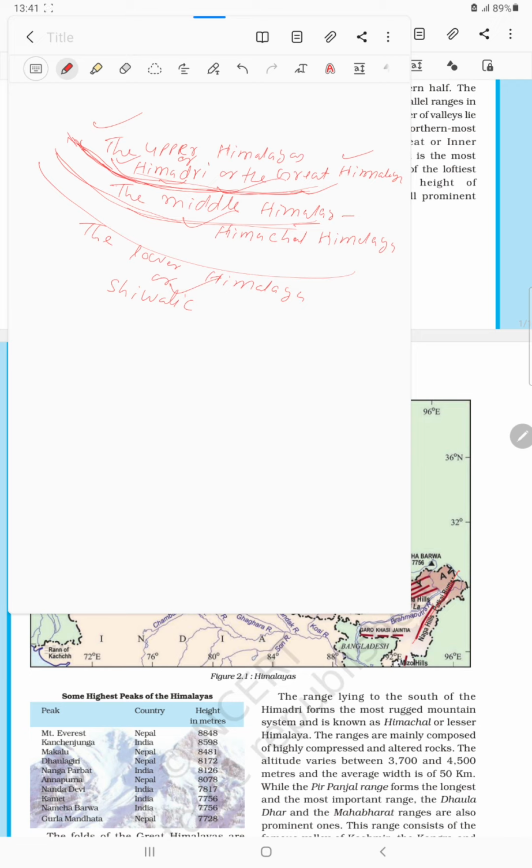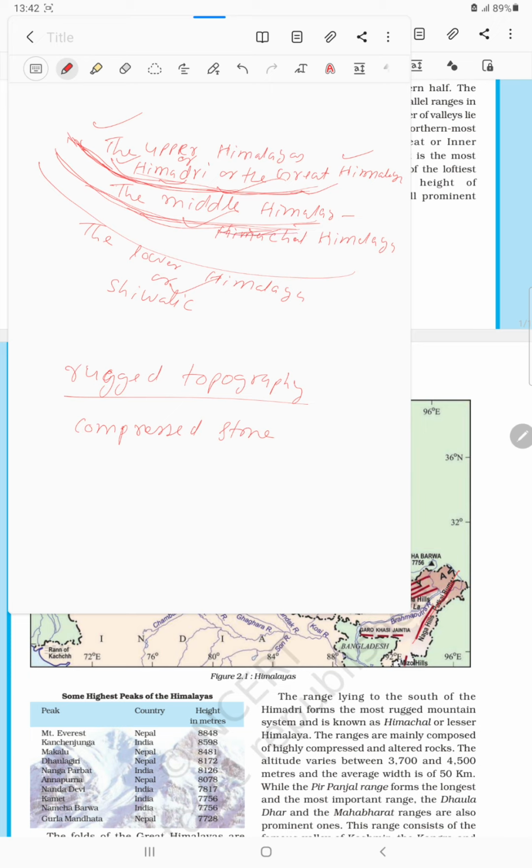Clear? Middle Himalaya has rugged topography. All have rugged topography, but the Middle Himalaya has the most rugged topography. The reason behind that is what? It is composed of very compressed stone. That's why it has rugged topography. Clear? This is the most rugged topography.